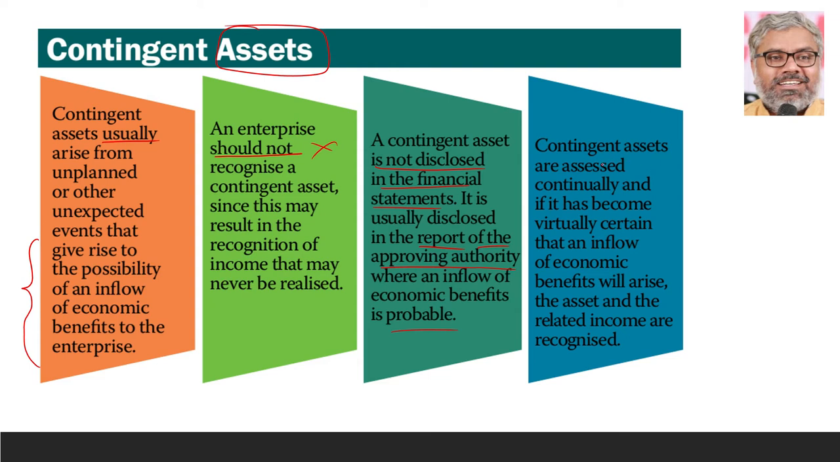Of course, they are assessed continually, and if it has become virtually certain that an inflow of economic benefits will arise, then the asset and the related income can be recognized. When that really becomes certain, then it becomes a real asset. Then only we can recognize it. Till that time, we cannot recognize it on the basis of expectations, guesswork, probabilities, future, optimism. All these things cannot be used for recognizing an income or an asset. That will not be correct. When it is virtually certain that this income will arise, definite, guaranteed, then you recognize an asset and income.